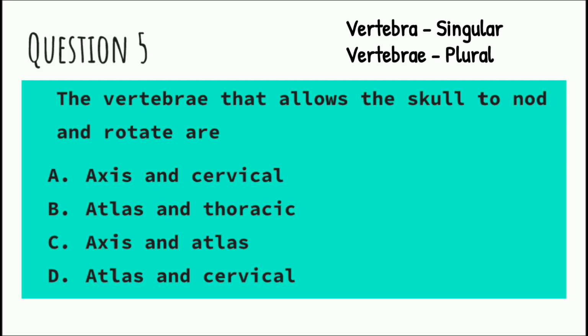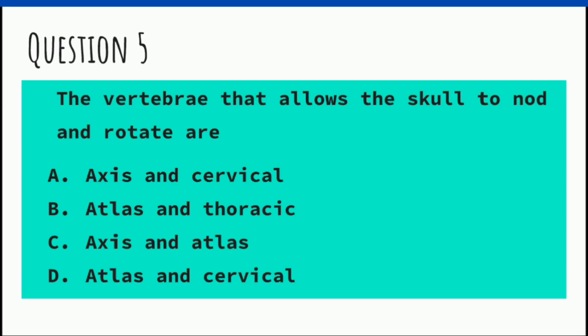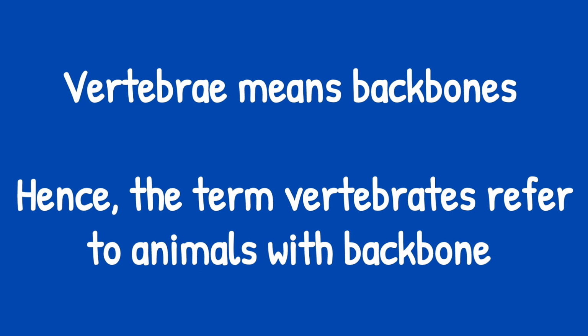The vertebrae that allow the skull to nod and rotate are A. Axis and cervical, B. Atlas and thoracic, C. Axis and atlas, D. Atlas and cervical. Now, I would like us to take note of that keyword, vertebrae. Actually, these are animals that have backbone, and under subphylum vertebrata we have the phylum chordata.